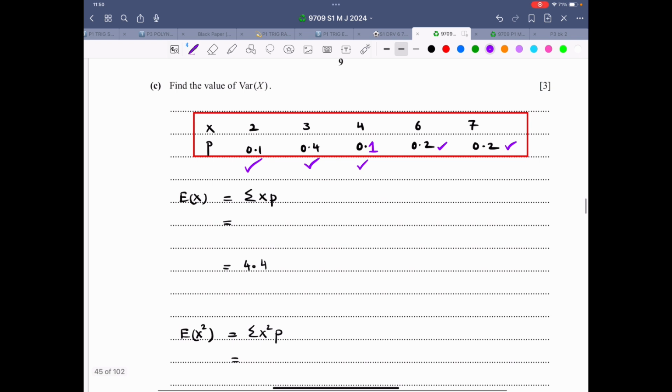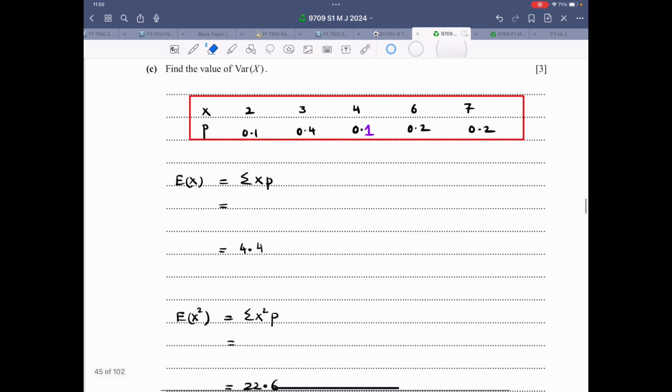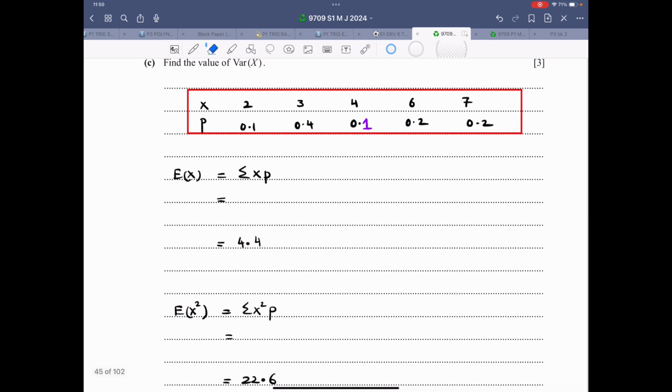Now it's asking for the variance of x. So let me just remove these tick marks. All the working has been double checked. So now when we talk about expectation, this is sigma xp. That means take the value of x, multiply it with p, and sigma means add it up.